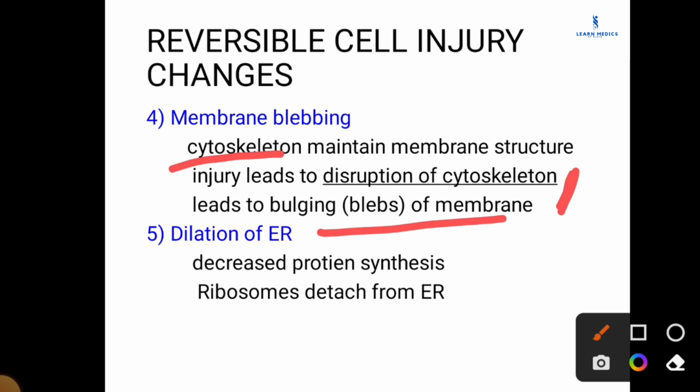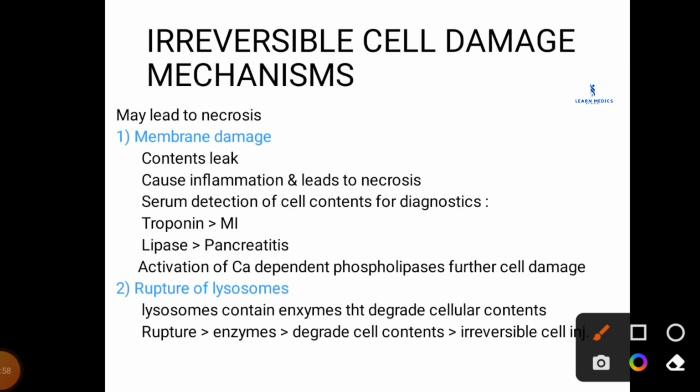And the fifth one is the dilation of ER. We know that endoplasmic reticulum is responsible for the production of various proteins. So during the dilation of ER, protein synthesis goes down and the ribosomes present on the ER detach, called polysome detachment. Now we are going to deal with the irreversible cell damage and the cellular changes or mechanism.